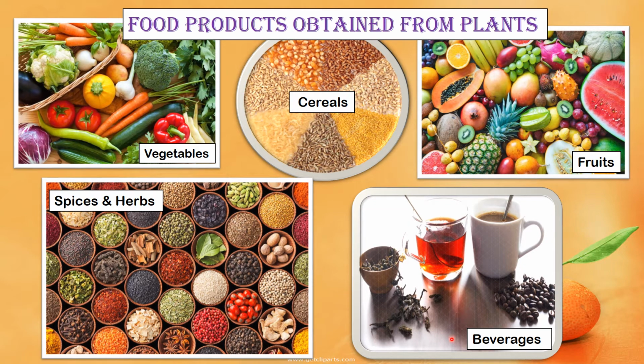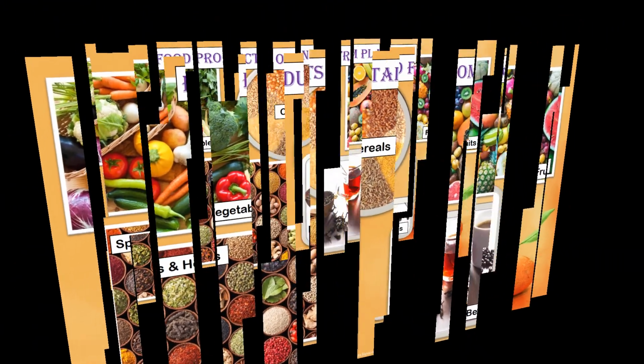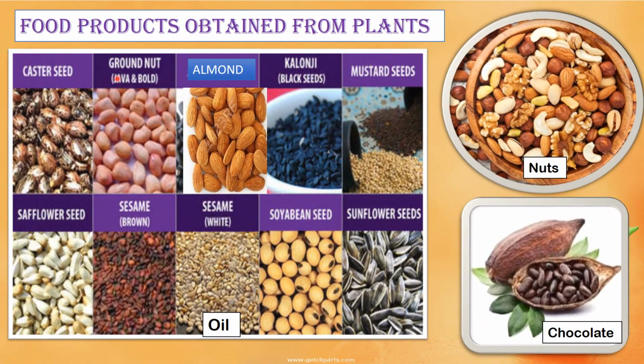Beverages: coffee and tea form a part of our daily beverages. Coffee is obtained from the seeds of coffee berries and tea is obtained from the leaves of the tea plant. Our next food product that we obtain from plants is oil. Oil is obtained from seeds like groundnut, mustard, almonds, sunflower, safflower, soya bean and sesame. We need oil to cook our food.